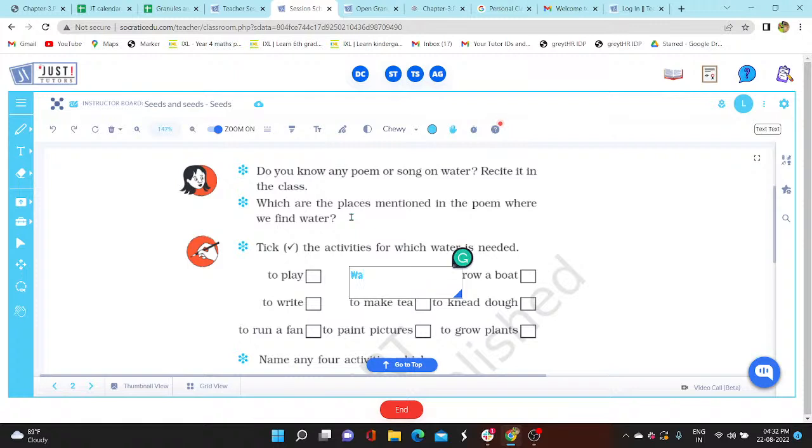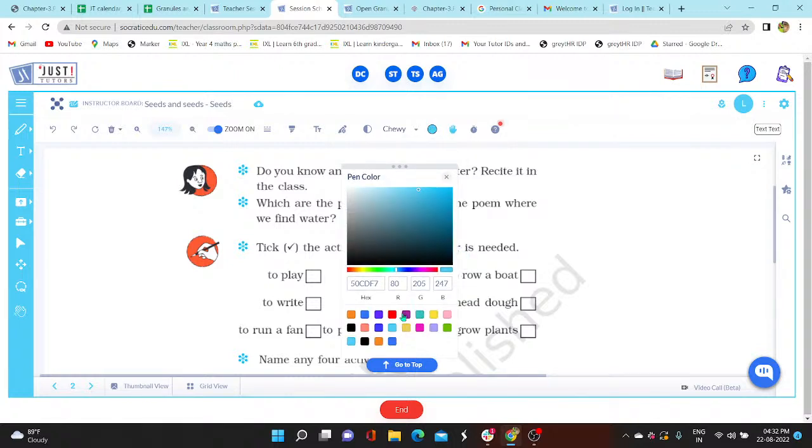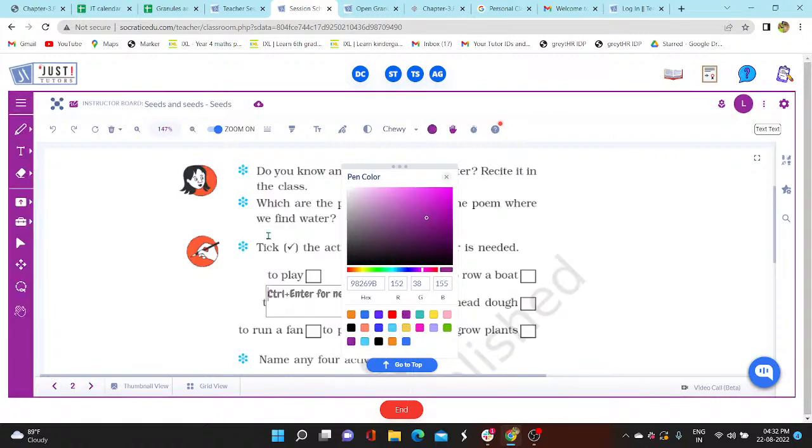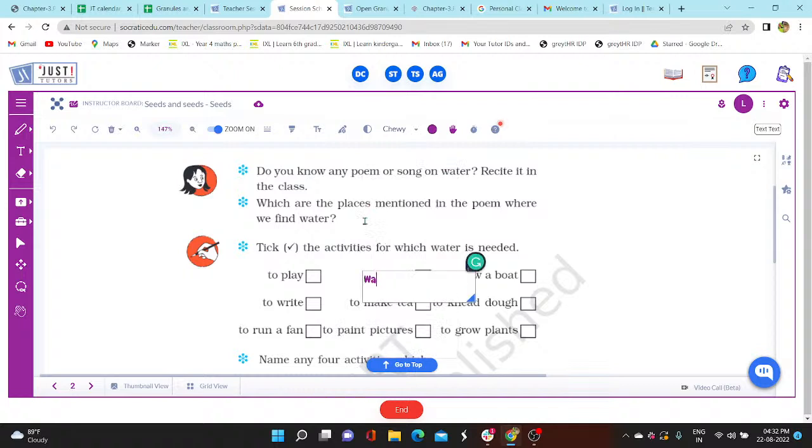So we have waterfall. Oh, this is very light. Then we have springs, lakes, and river.